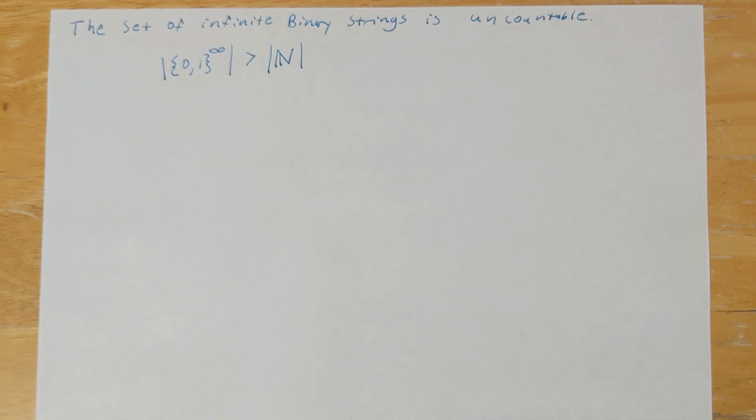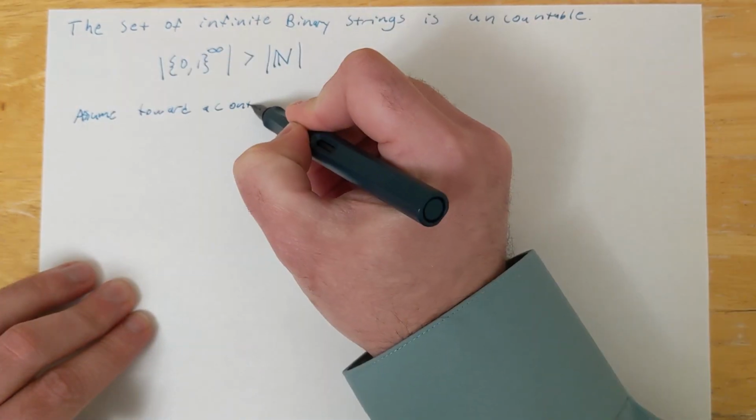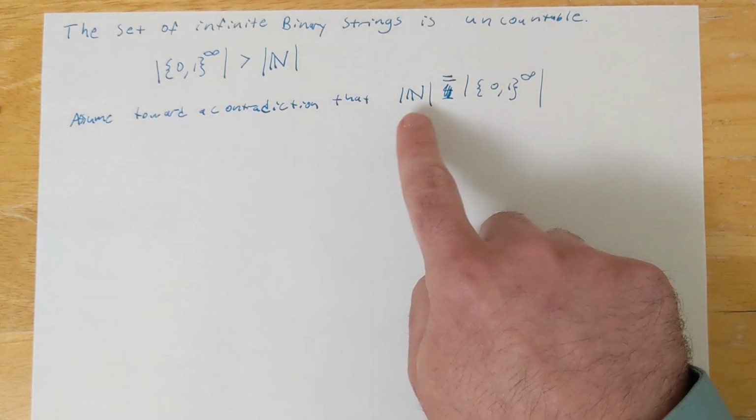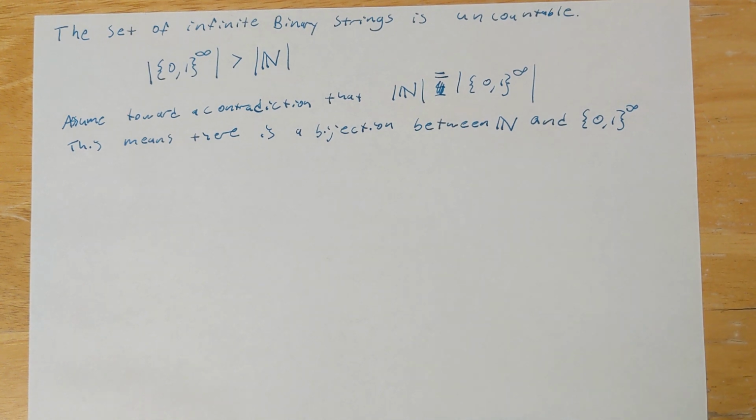The way that we're going to prove this is using a special kind of proof by contradiction that we often call diagonalization. And we're going to see why that's called diagonalization. So the way that this works is we say, assume, toward a contradiction, that the set of infinite binary strings was countable. In this case, if it's countable, then that means we're going to be able to have a bijection between these two sets. So we should be able to find a bijection between the natural numbers and the set of infinite binary strings.